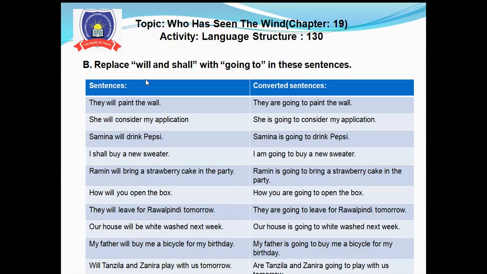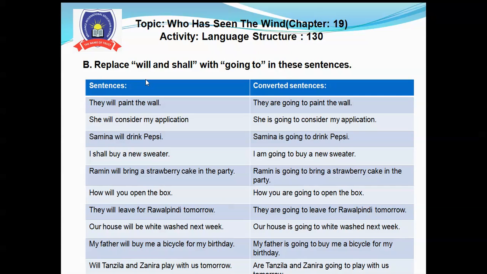She will consider my application. She is going to consider my application. Samina will drink Pepsi. Samina is going to drink Pepsi.